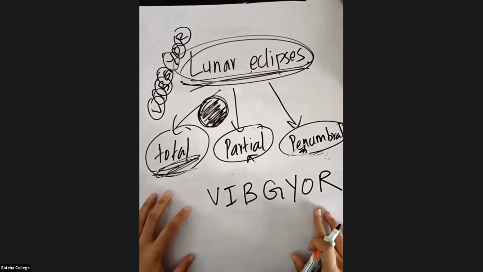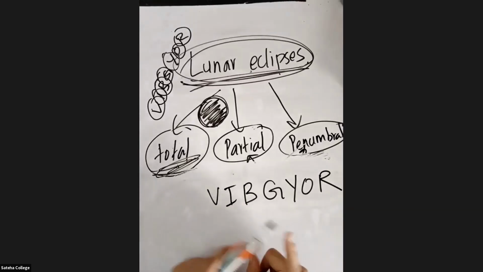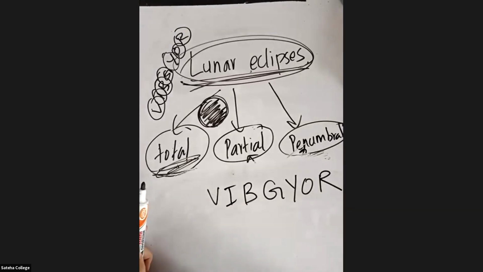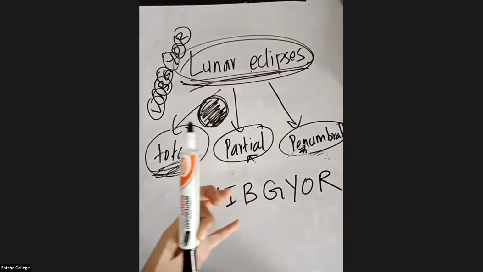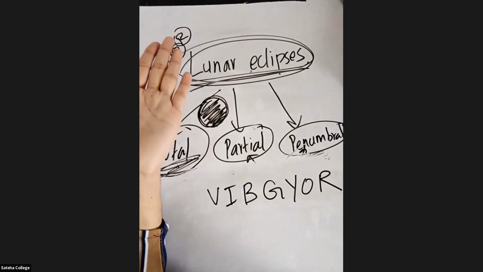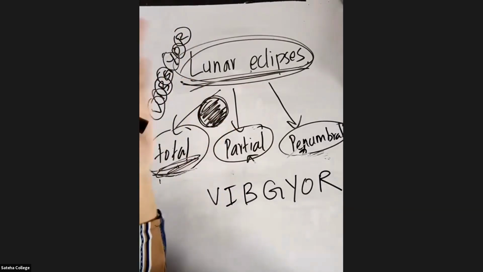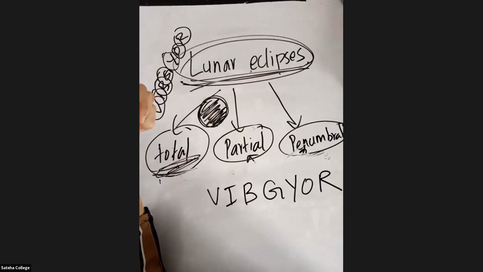Teacher, if someone is on the moon, can we see the colors of the rainbow? No, dear, you can't see the colors of the rainbow if he's on the moon. But there are some phenomena which make 7 colors, like a rainbow. Even though you are living on the earth, you can see the rainbow, right? So it doesn't mean that you go to the moon and you can see the 7 colors.